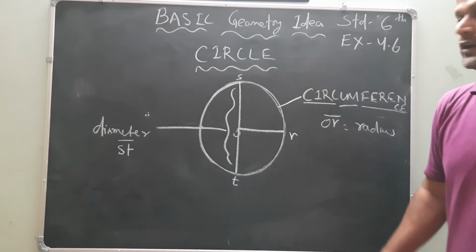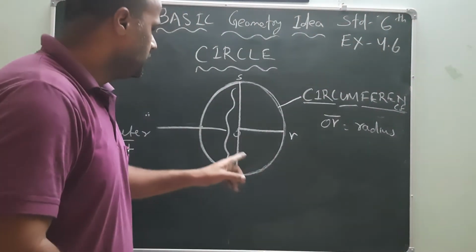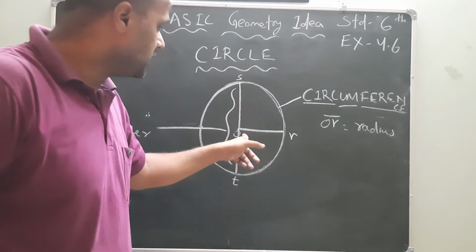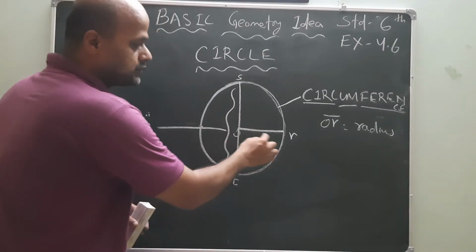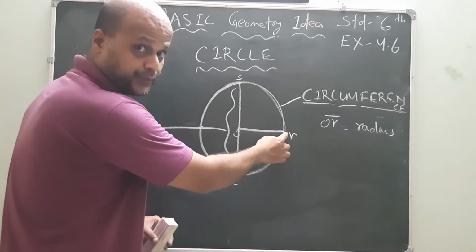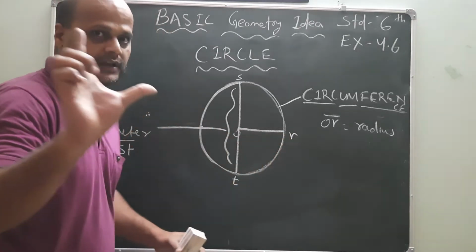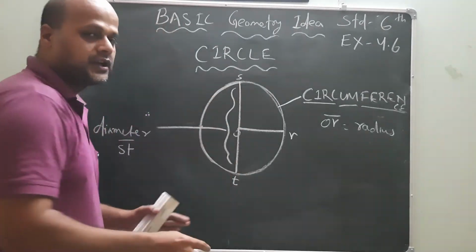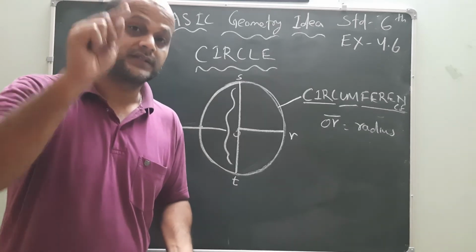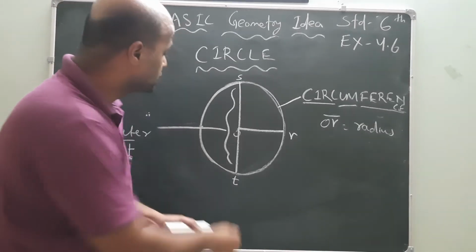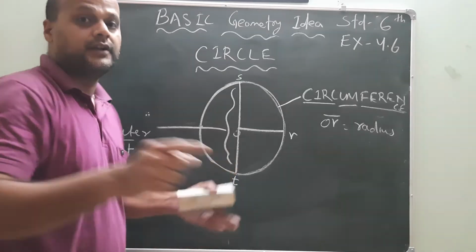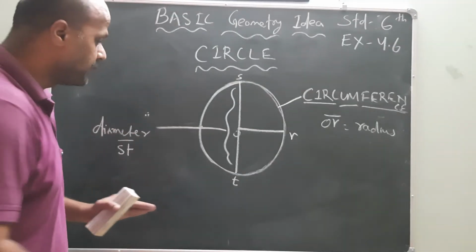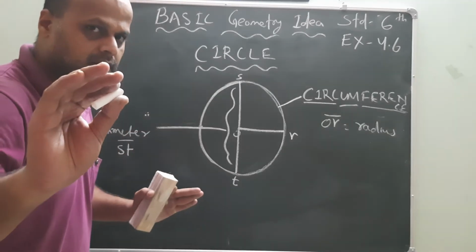Okay, my dear friends, so again I am going here. The center point of the circle is known as what? Here we are putting O. From the center to any point on the circumference, if we join it, whatever line segment is coming is called a radius. If two radius are joining with each other, are present in the same plane, and pass through the center of the circle, then it will be known as what? Diameter.